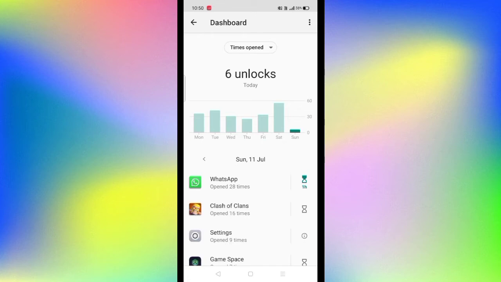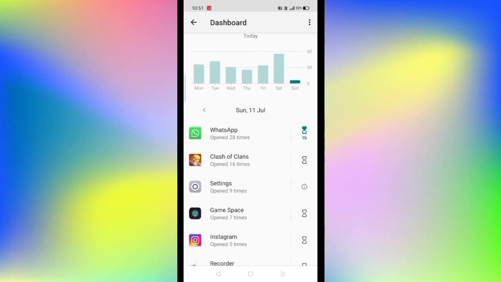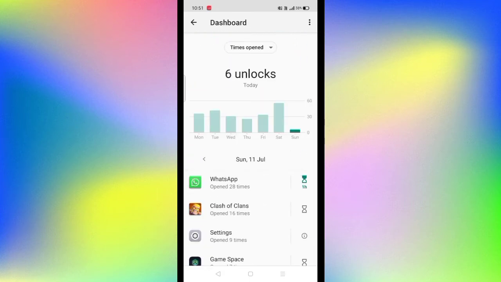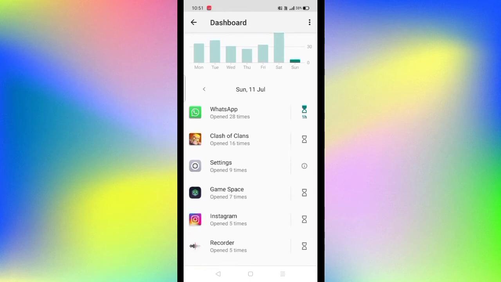For example, the first application I have opened 28 times till now. So it gives you 3 facilities: screen time, notifications received, and times opened. This particular option we can say is the best among all.